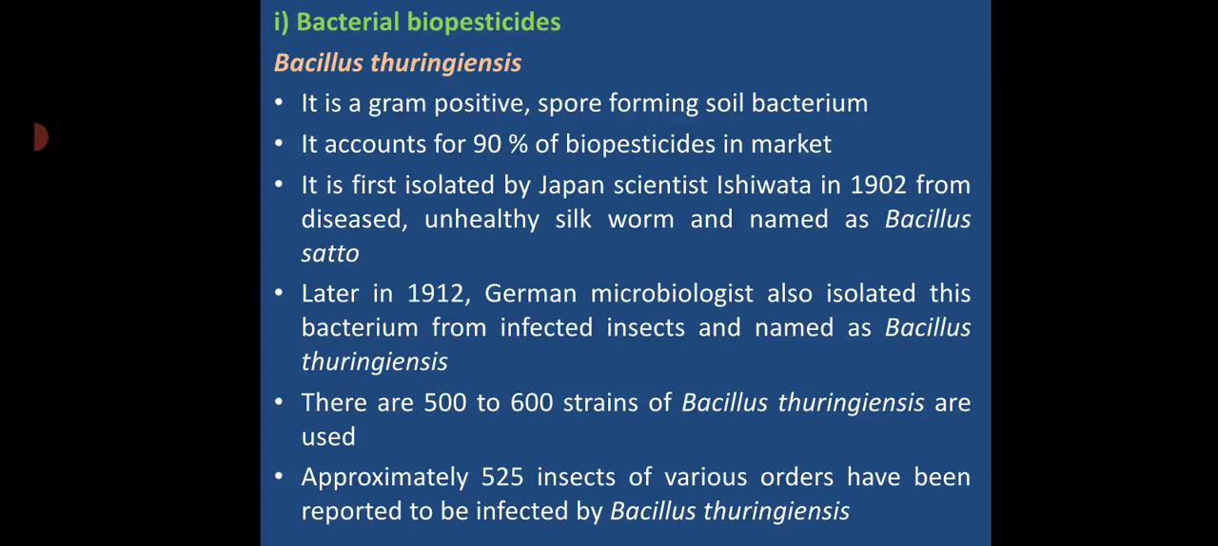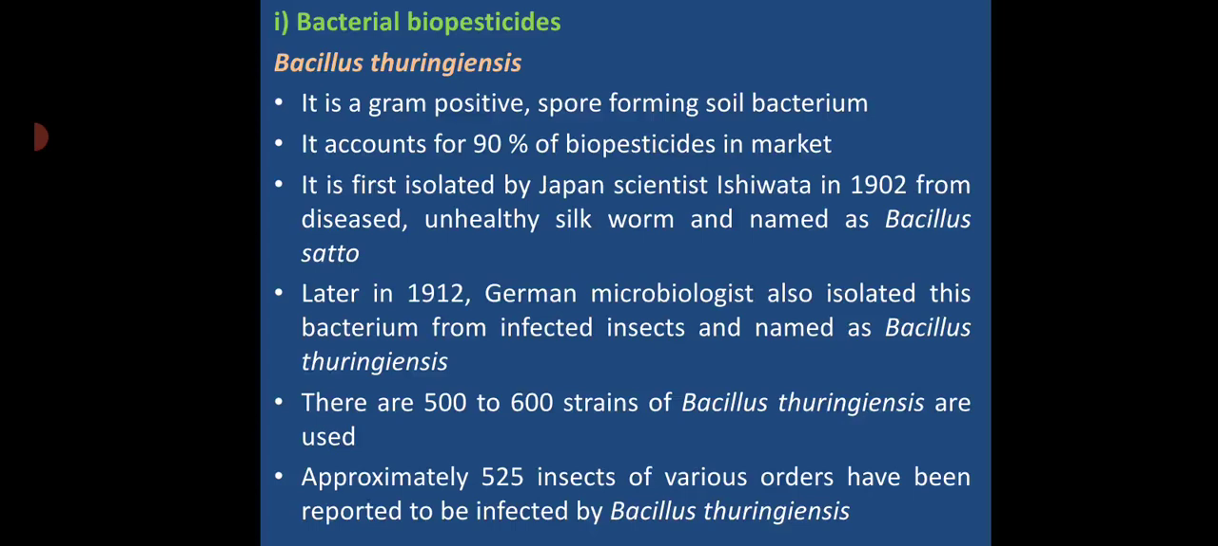The important bacterial biopesticide which is frequently used is Bacillus thuringiensis. We will see what Bacillus thuringiensis is and how it can control the pest, one by one. It is a gram-positive, spore-forming soil bacterium. Spore-forming is one of the important characteristic features of this species, and it is easily found in the soil. It accounts for 90% of the biopesticides available in the market. Over 90% of the biopesticides available in the market are prepared using Bacillus thuringiensis.